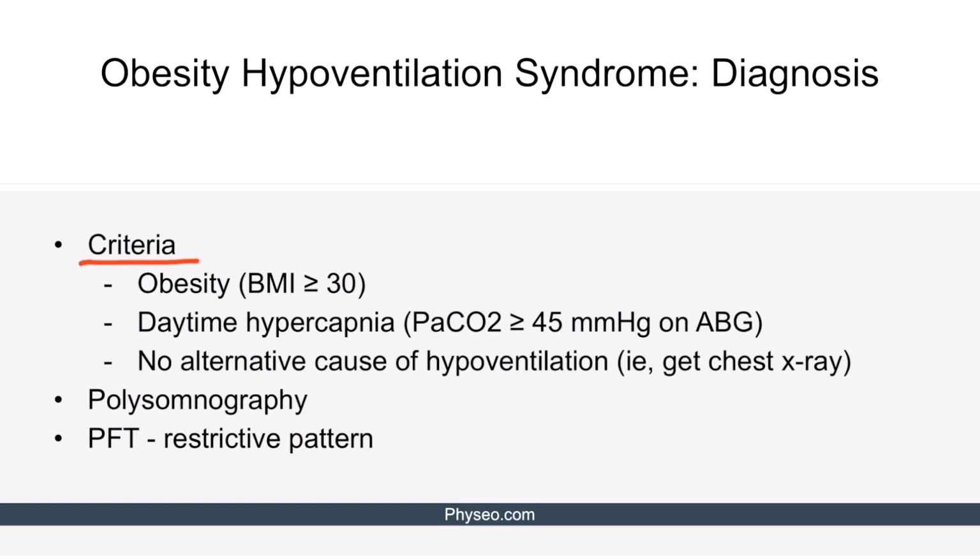Nocturnal monitoring of carbon dioxide on polysomnography is also part of the gold standard of diagnosis of OHS and can aid in determining comorbid OSA. Finally, although not required for diagnosis, on pulmonary function tests, these patients should display a restrictive pattern due to physical restriction of their thoracic cavity. You should know, though, that a normal pulmonary function test would not exclude OHS.